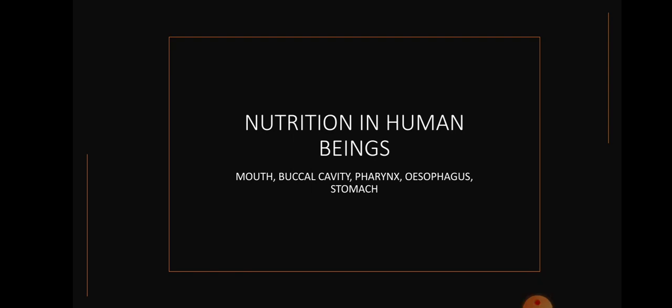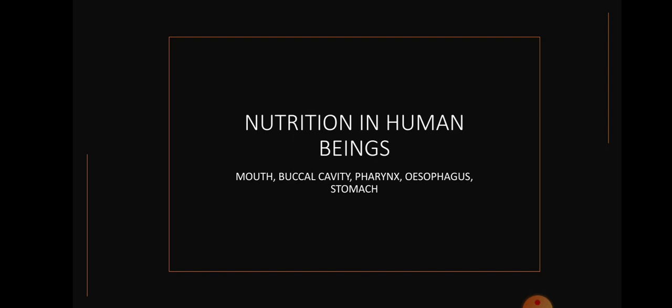Today we are going to start about the nutrition in human beings. What is nutrition? The food we take for growth and development is known as nutrition. So let us see the nutrition in human beings. Which system is helpful in digesting the food? Digestive system will do the digestion. Digestive system's function is to digest the food and remove the waste products from the body. So it carries on by various parts of the digestive system. Today we are going to deal only about mouth, buccal cavity, pharynx, esophagus and stomach.